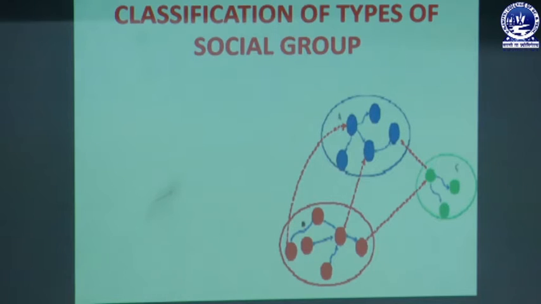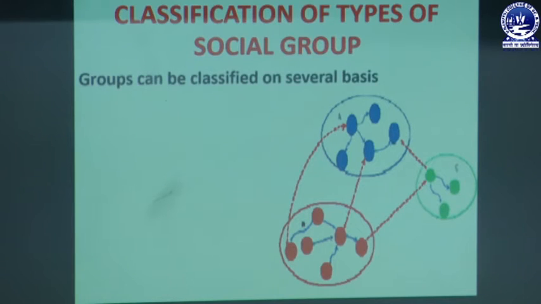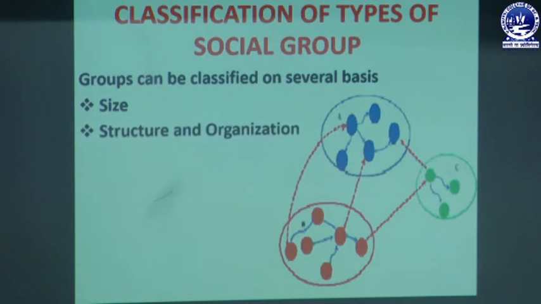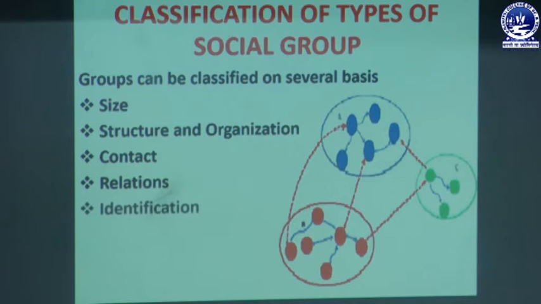There are different types of classification and different bases of social group, and groups can be classified on several bases. What are the bases? First is size, next is structure and organization, next is contact, next is relations, next is identifications.